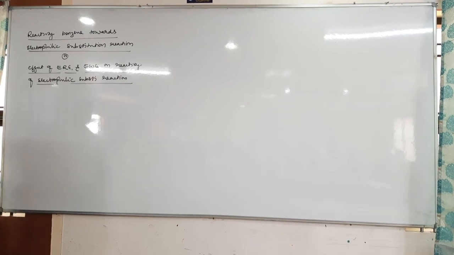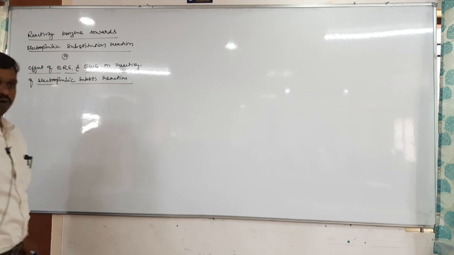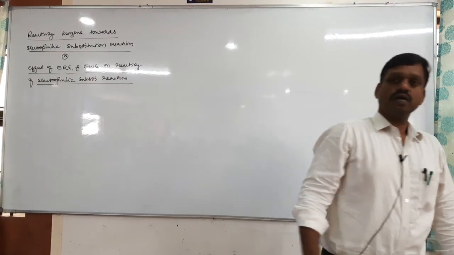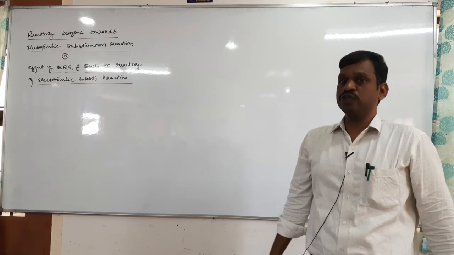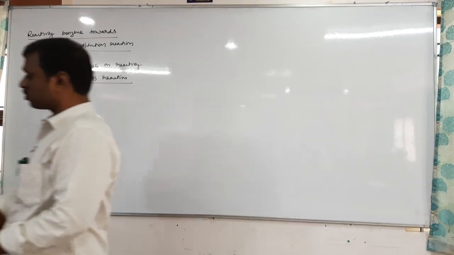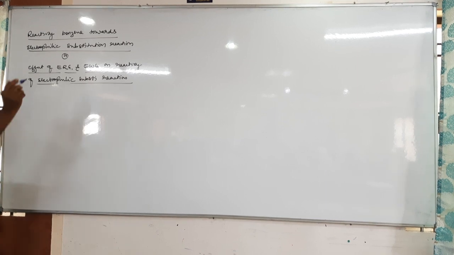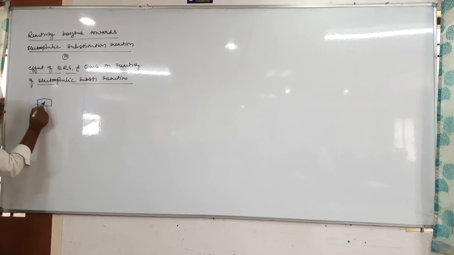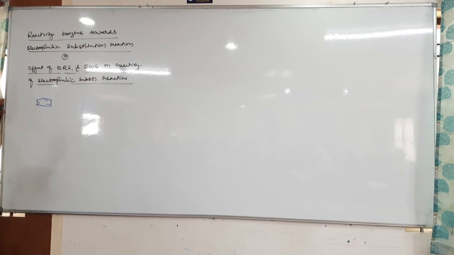So what is the effect of electron releasing group and electron withdrawing group on reactivity of where? Electrophilic substitution reaction. Come on, tell me. In electrophilic substitution reaction, we have studied that benzene is electron rich, it acts as a nucleophile.